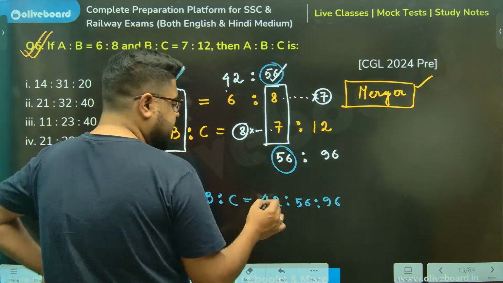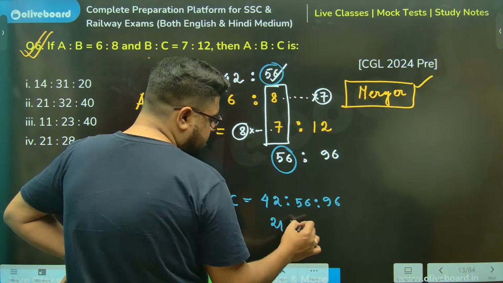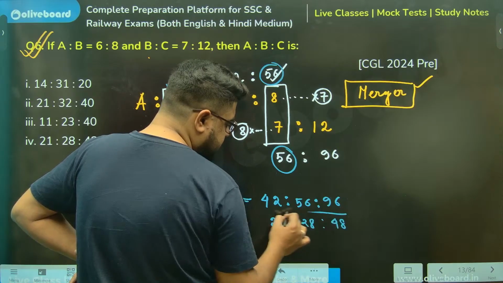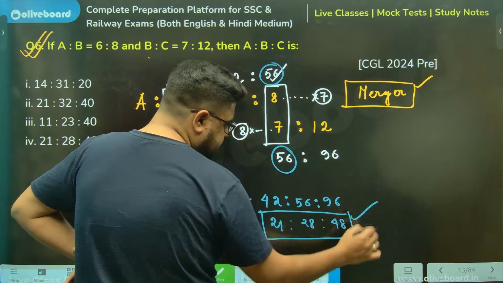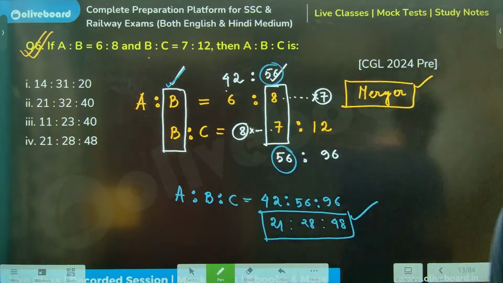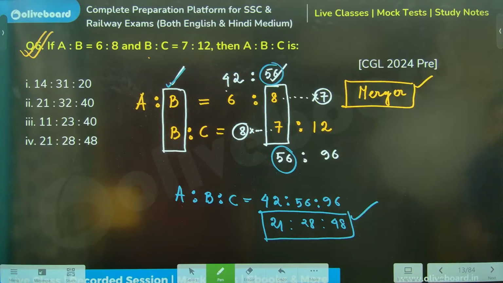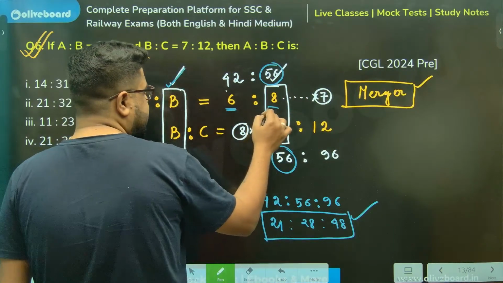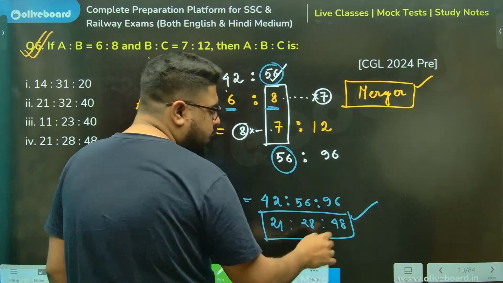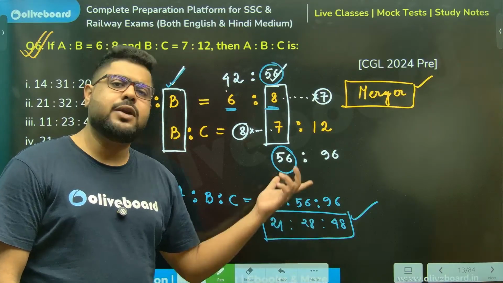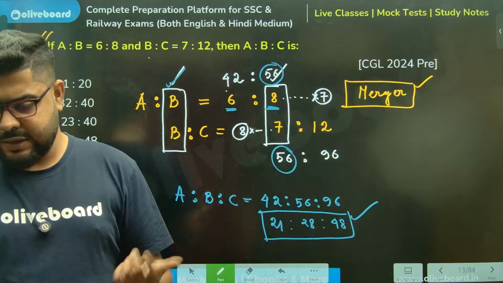Now you calculate: 21, 28 and 48. Done and dusted. Clear, everyone? If you had cancelled the 2 earlier, then this last calculation where we divided by 2 wouldn't have been needed. That's all.